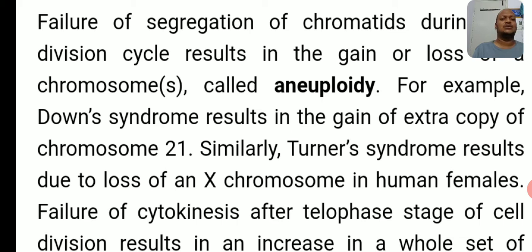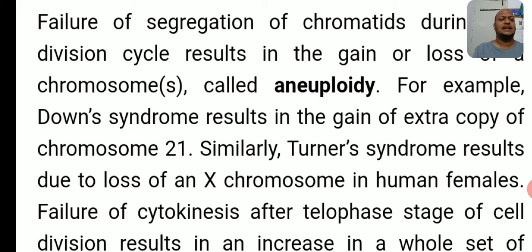Similarly, Turner's syndrome results due to loss of an X chromosome in human females. So either an extra chromosome is added or a chromosome is lost. That is called aneuploidy, and it causes different types of syndromes.